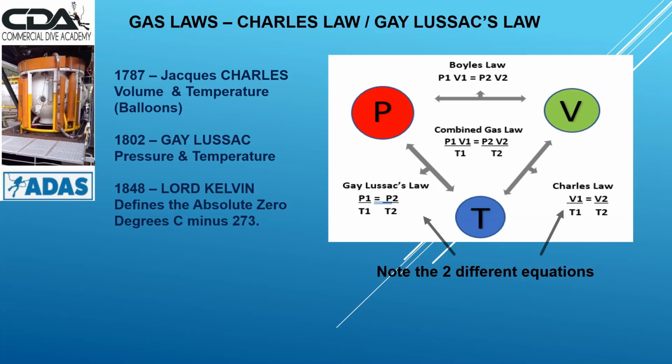If we look on the right-hand side there, we see Charles' law. That's derived from the combined gas law simply by removing P1 and P2. We're only concerned about volume and temperature with Charles' law, so that's simplified it. Likewise, Gay-Lussac's law, on the bottom left, is associated with pressure and temperature. So that gives us P1 over T1 equals P2 over T2.